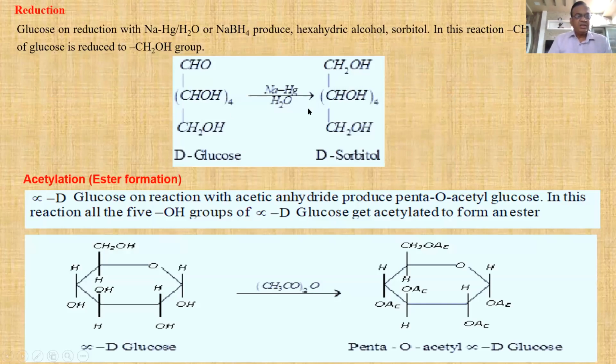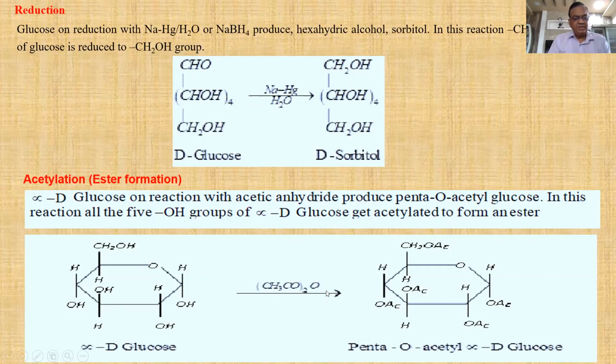Now glucose on reduction gives sorbitol. CHO on reduction gives CH2OH. Aldehyde on reduction gives primary alcohol. This reduction is carried out with sodium amalgam in water. So D-glucose on reduction with sodium amalgam in water gives D-sorbitol. D means dextrorotatory. L means levorotatory.